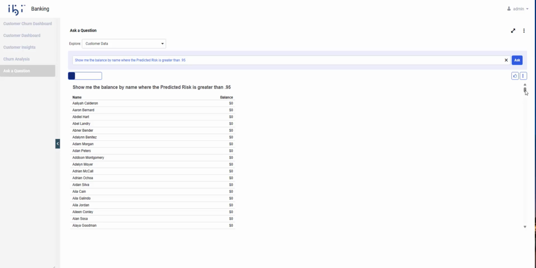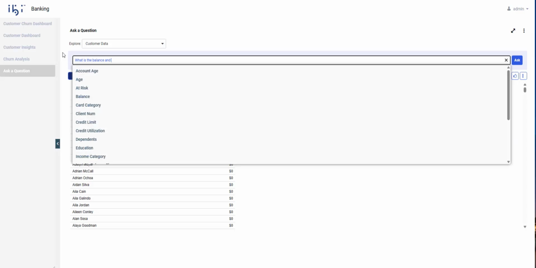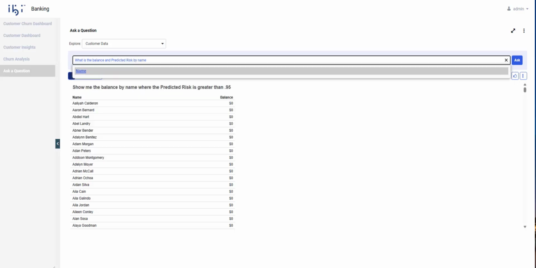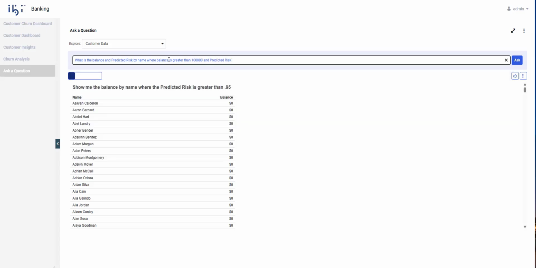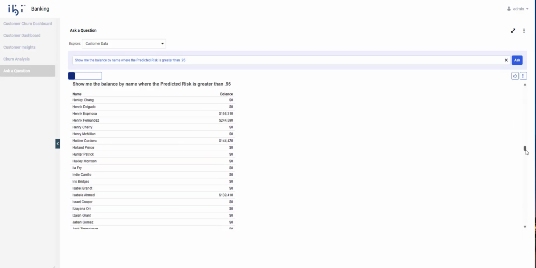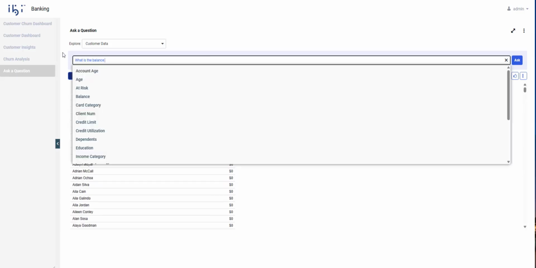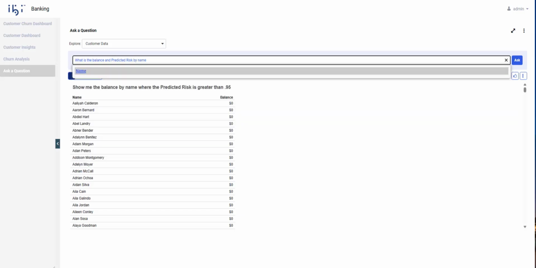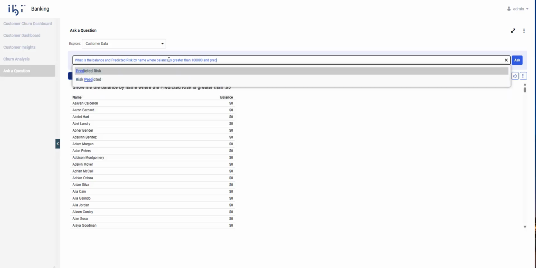Show me the list of customers with just predicted risk greater than 95%. I've got that list, but I want to filter out the ones that have a zero balance or a low balance. So now show me that list of customers where the balance is greater than 100,000. And I'm starting to trim down the list of results that I'm looking for, but I want to refine this even further. I want that list of just those high value customers with a large balance and with a great probability of risk.